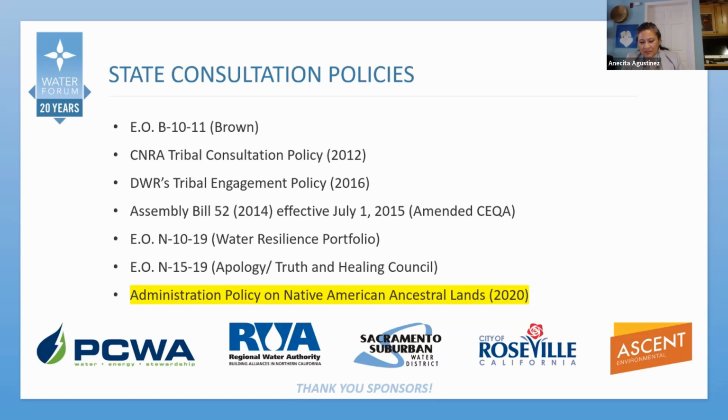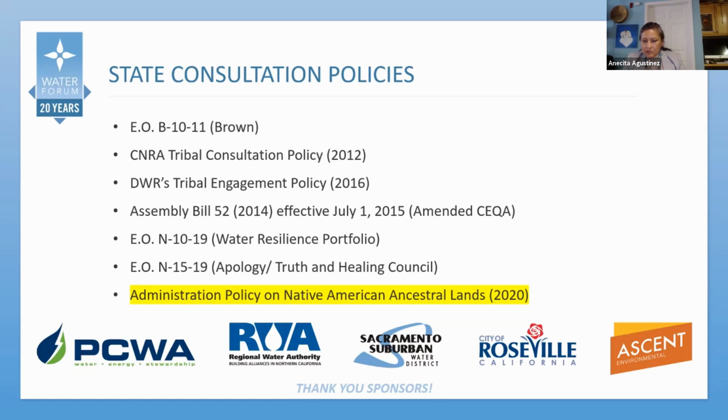So just recently on September 25th, Governor Newsom unveiled a new policy, a statement of administration policy on native ancestral lands. I mentioned earlier the 18 treaties that were negotiated with the tribes in California. These treaties were opposed by California senators, and they were never ratified by the Senate. They were hidden from public view by the Senate for over 50 years. Many of the tribes who negotiated these treaties were never told that the treaties they signed were never ratified.